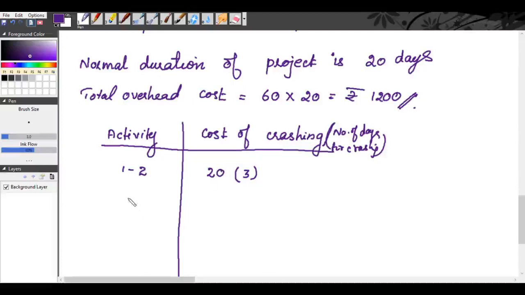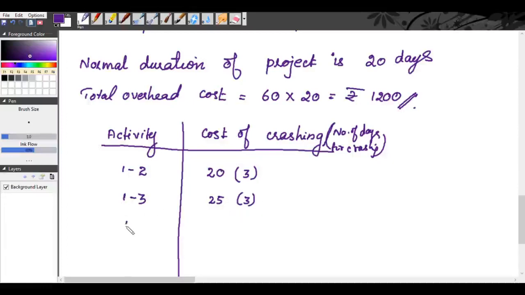Similarly, you take activity 1, 3. So for activity 1, 3, the cost of crashing is 25. The normal duration is 8 days and the crash duration is 5 days. So here also you can crash it for 3 days.